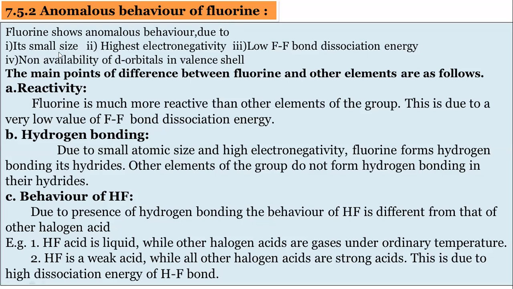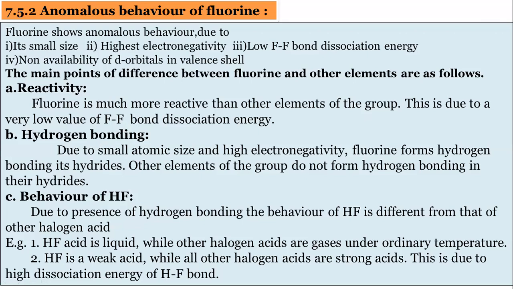The reasons are the same: because of the small size, highest electronegativity, low fluorine-fluorine bond dissociation energy, and non-availability of d orbitals, because fluorine does not have d orbitals. And these are the points of difference. Number one is reactivity. Fluorine is the most reactive because the atomic size is very small and the bond dissociation energy is also very low. Then hydrogen bonding: fluorine can show hydrogen bonding because the electronegativity is very high. Other elements do not form hydrogen bonds.